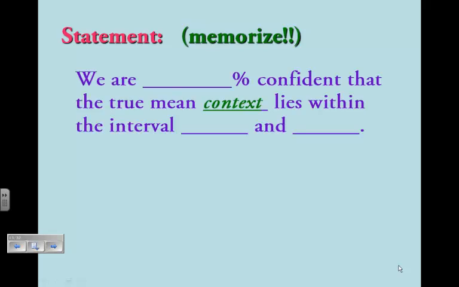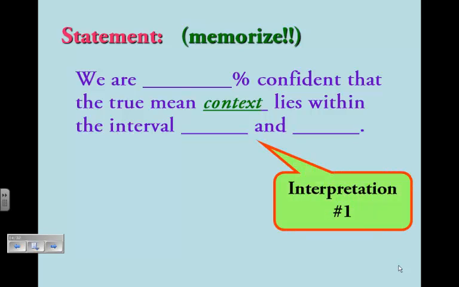Alright, here's a statement. You should write this down and you're going to have to memorize it. We are blank % confident that the true mean, and then you're going to fill in the blank with the context of the problem, lies within the interval blank and blank. So you just have to memorize this statement. Don't get cute. Don't try and use your own words. Memorize the statement. And we're going to do lots of examples. Not tonight, but in class and over the next week. This is interpretation number 1 in your notes packet.